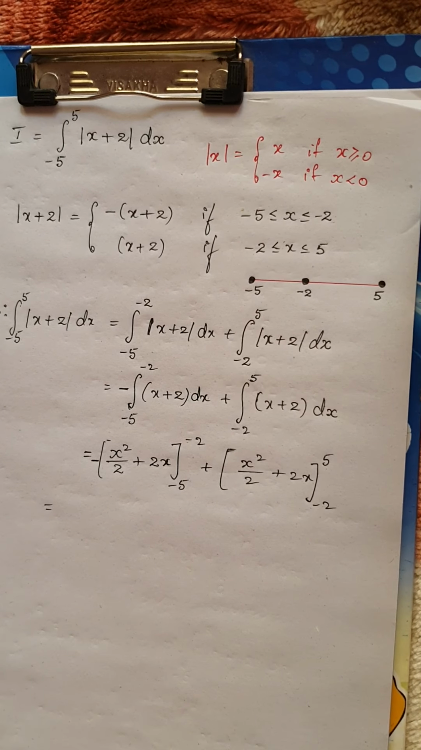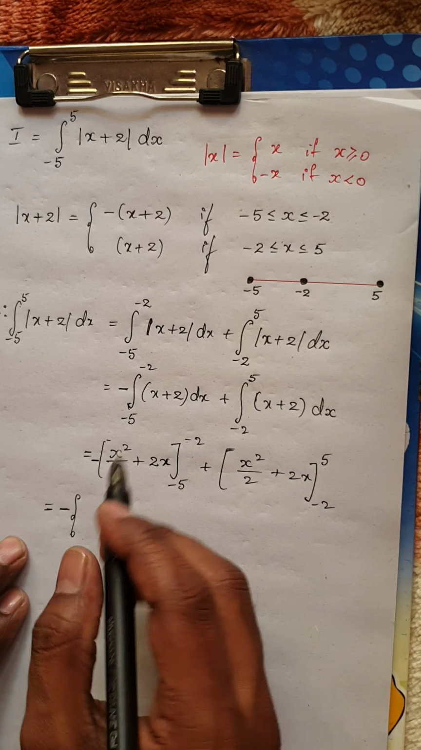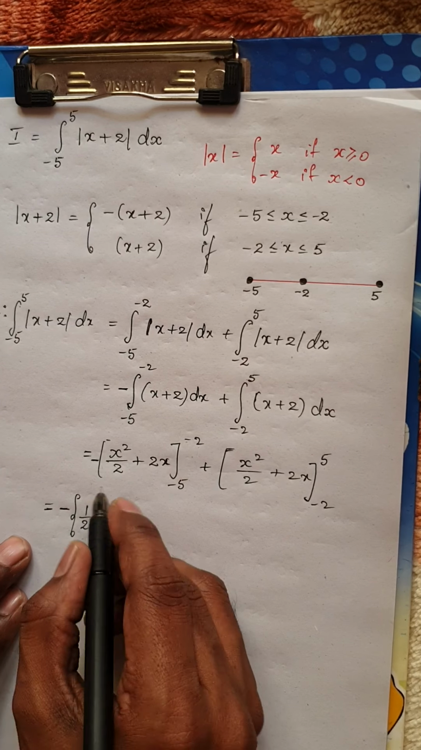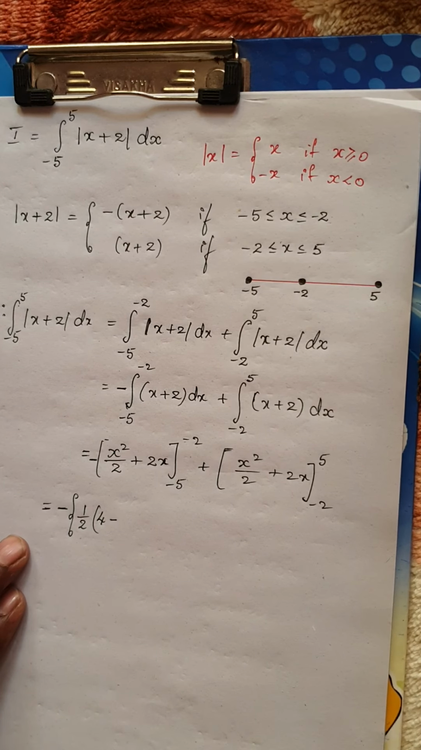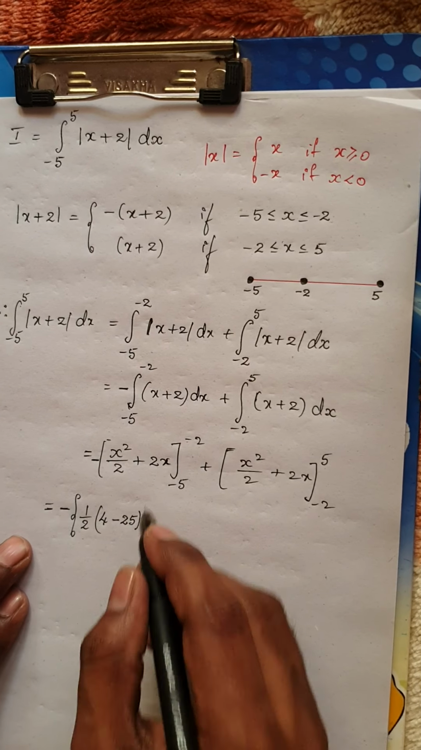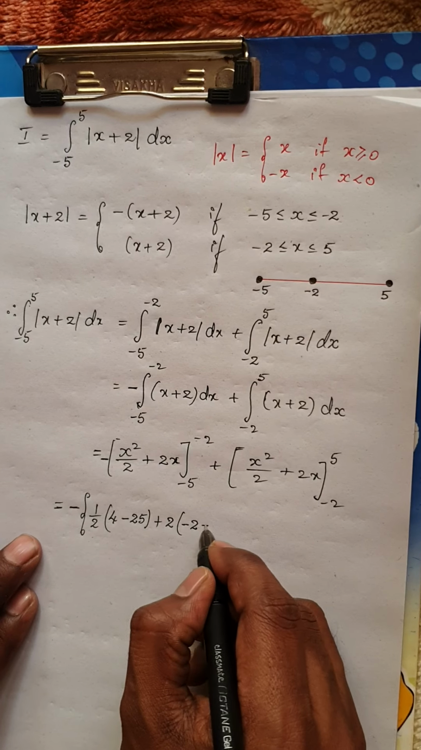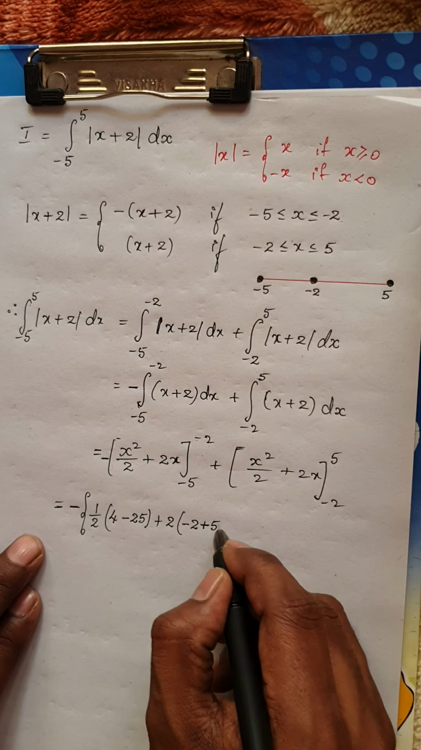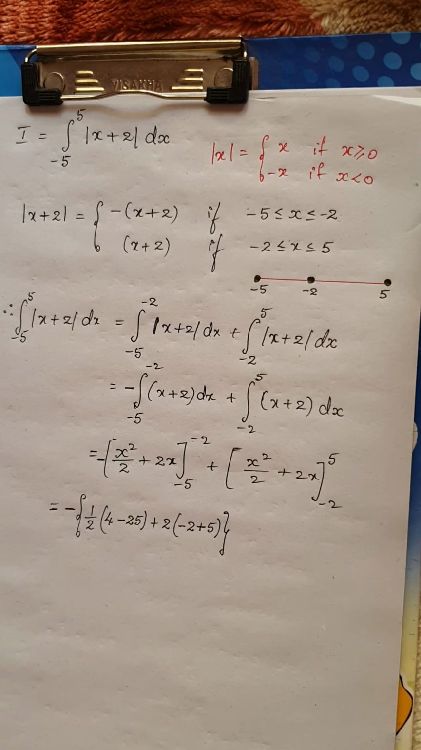As I told you, you have a minus here, so let me keep this minus outside. Now this is half of, let me keep this half, the upper limit minus 2 square, which would be 4, minus 5 square, minus 5 square would be plus 25. Plus 2 into the upper limit minus 2 minus the lower limit minus 5. So minus 5 minus of minus will become plus 5. So I have applied the limits for the first part.